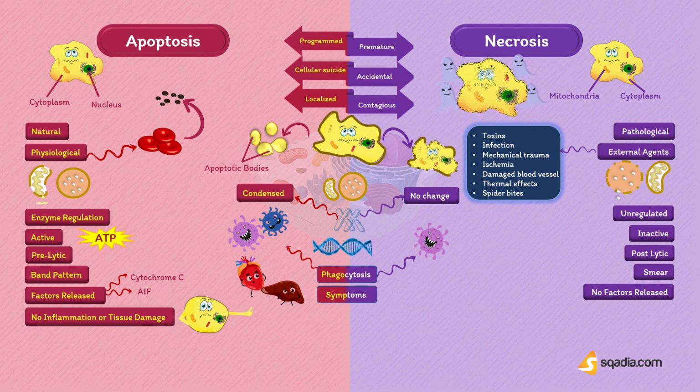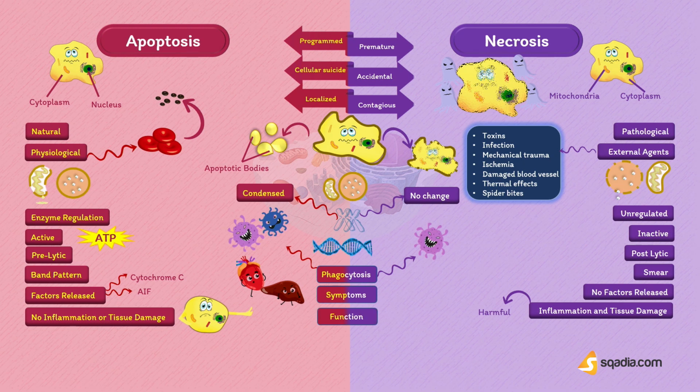Now, in the case of necrosis, the remnants of the cells are phagocytized by phagocytes. So we can say that a significant inflammatory response is generated by the immune system of the organism during necrosis. It may cause tissue damage and is always harmful to the organism. Untreated necrosis may even be fatal.